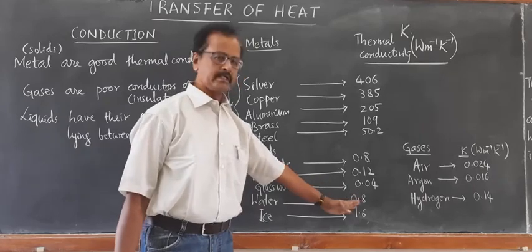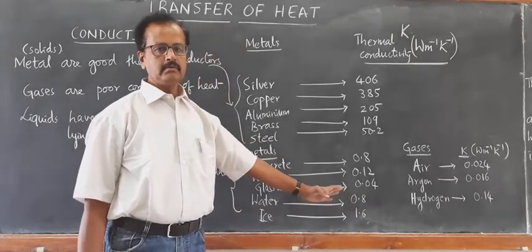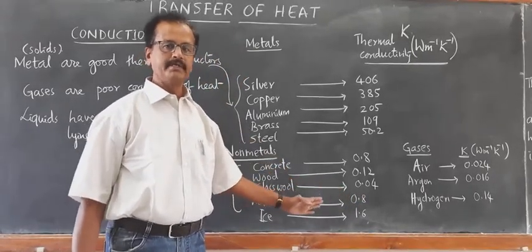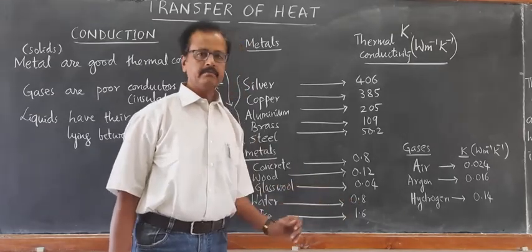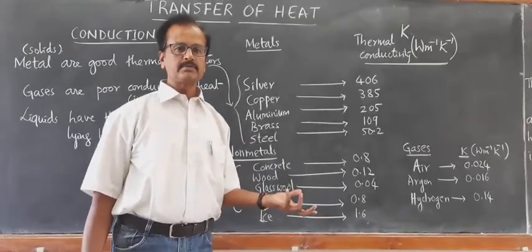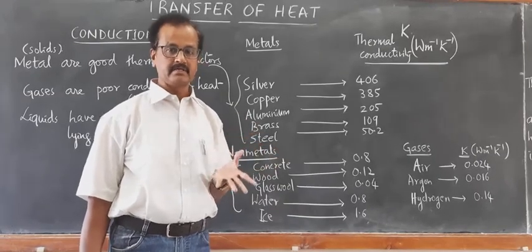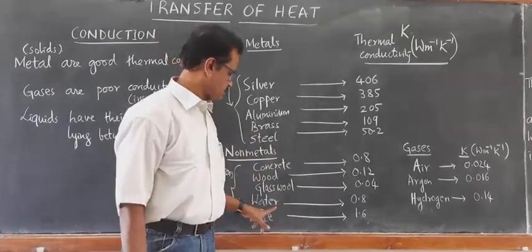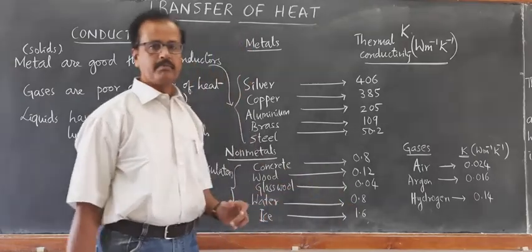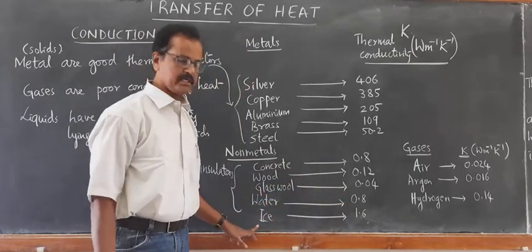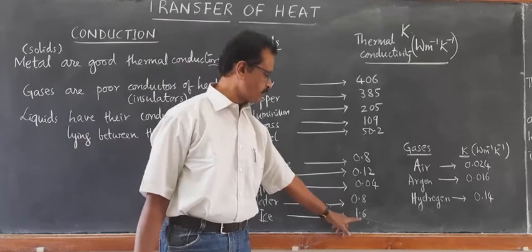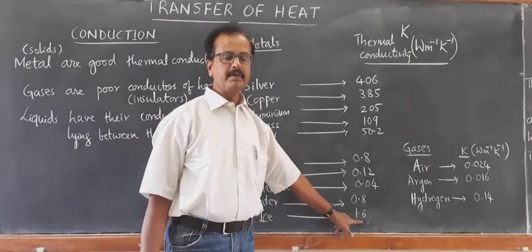Water is also an insulator. Water also has low conductivity of heat, 0.8. You know that the transfer of heat in water takes place very slowly because of its high value of specific heat also. The main reason is its conductivity is low, 0.8. Whereas ice, you see, ice has a high value, 1.6 watt per meter per Kelvin.